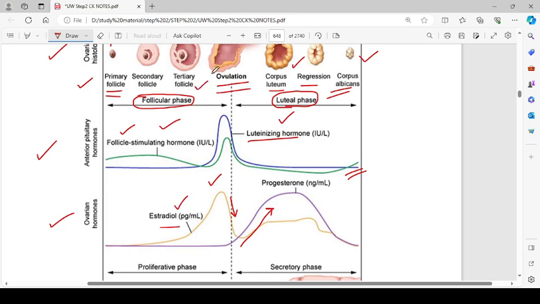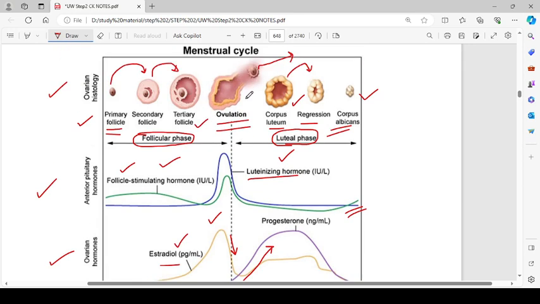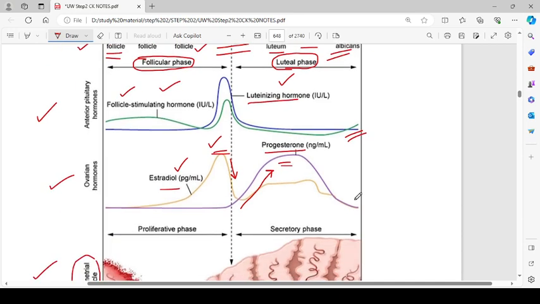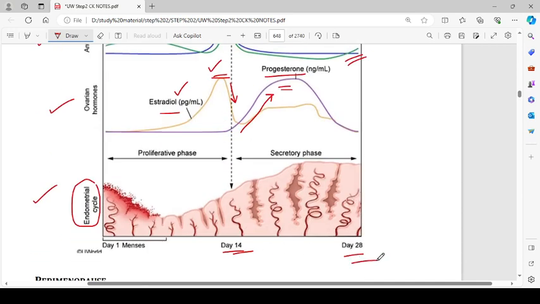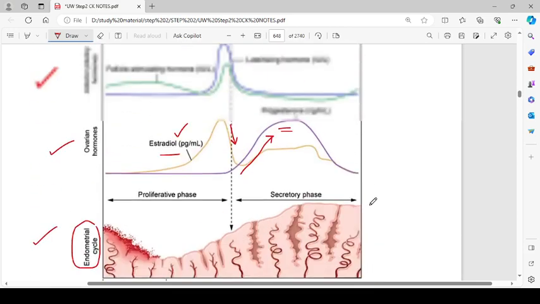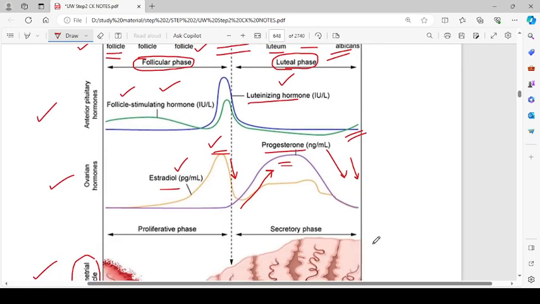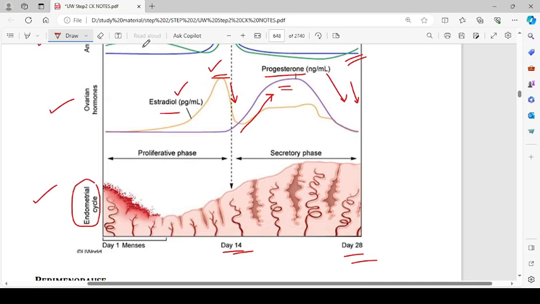So the follicles were producing estrogen, and when there was ovulation, there was a maximum amount of estrogen being produced by them. Then came the corpus luteum, and this corpus luteum started producing progesterone, and a maintenance level of progesterone remained in the circulation until the menstrual cycle finished. By the end of the menstrual cycle, there is a decrease in the level of progesterone and estrogen as well. So the endometrium sheds off, and then there is the start of the next menstrual cycle after 3 to 5 days of bleeding.